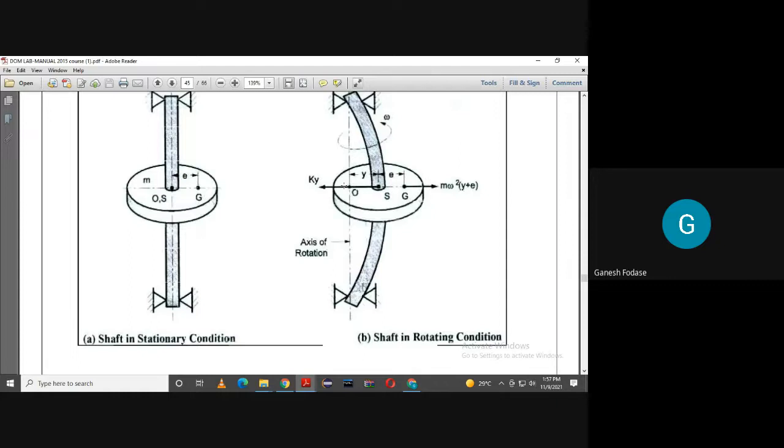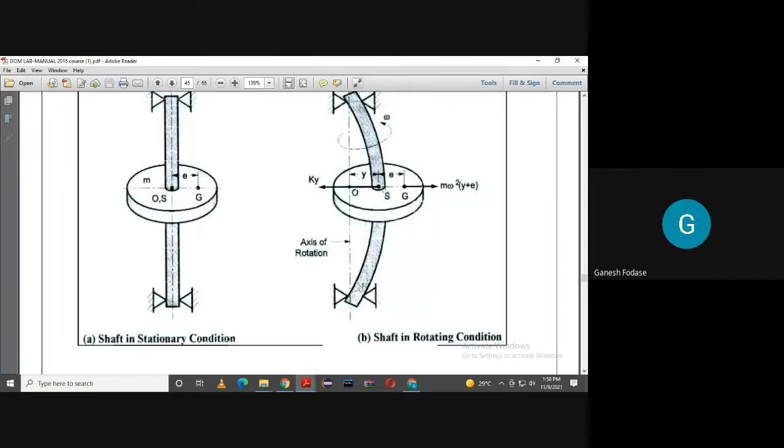So omega should be greater than omega n, or you can say omega should be greater than critical speed. We need to rotate the shaft with a speed greater than omega n, or you can say greater than omega c, in order to avoid vibrations and avoid breaking of the shaft. At that time the shaft will rotate smoothly, or you can say g is trying to approach this O. So the vibrations will be less. The desirable condition for us is omega greater than omega n, not equal to, not less than.